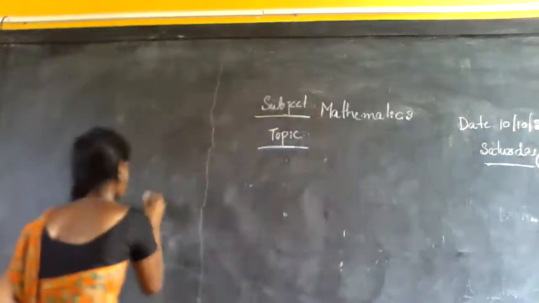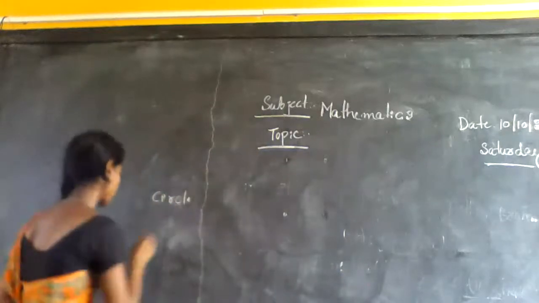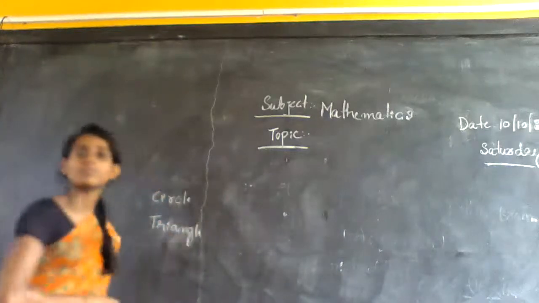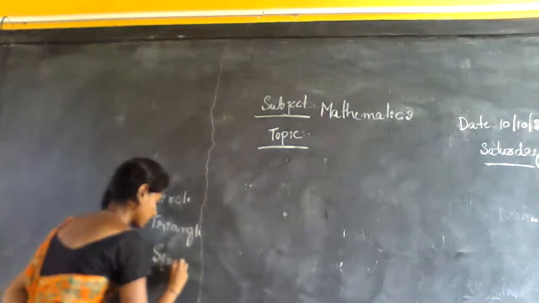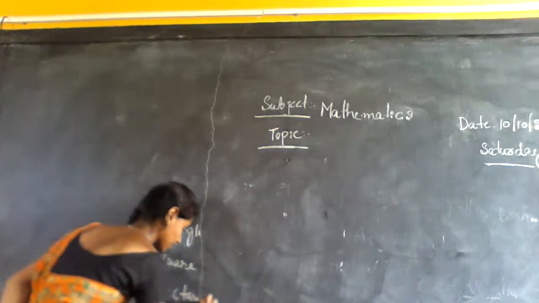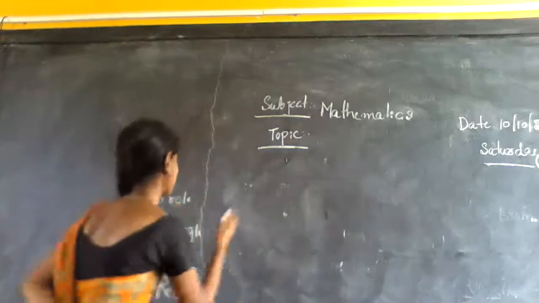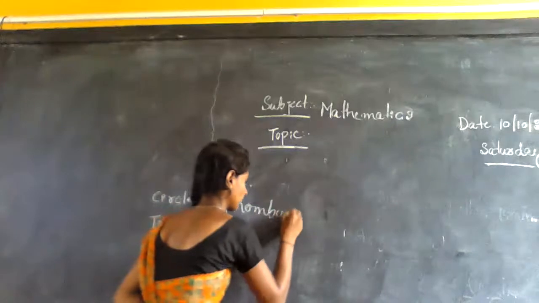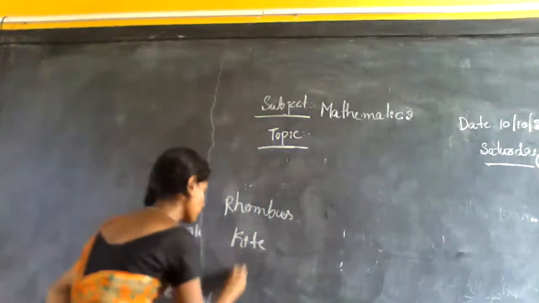Okay. Circle, triangle, square, okay, rectangle, then, okay, rhombus, kite, parallelogram.